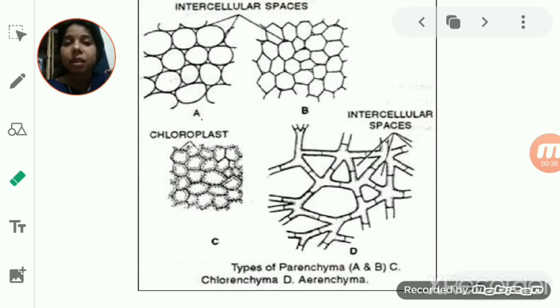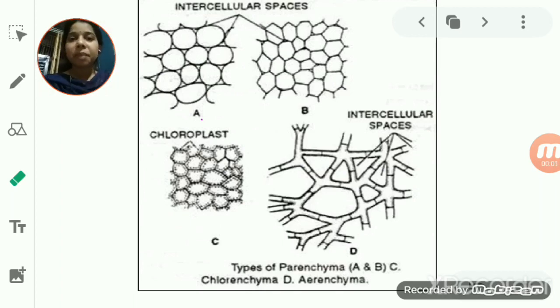The apical meristems are also divided into two: the root apical meristem and the shoot apical meristem. When we talk about the root apical meristem, students, the root apical meristems are basically responsible for the formation of a root cap as well as the elongation of the roots. The shoot apical meristem is not only responsible for shoot elongation, but it also gives rise to the permanent tissues. The permanent cells also arise from these meristematic tissues, and some of the cells get separated and form the intercalary and later the lateral meristems.